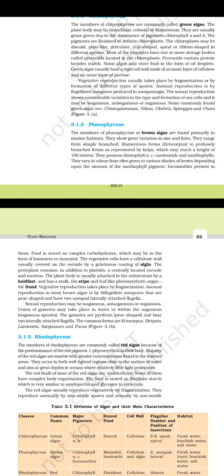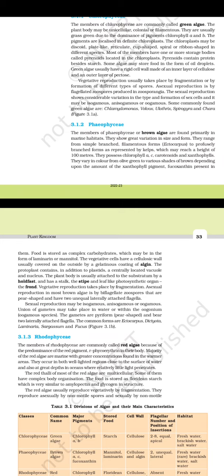They occur in both well lighted regions close to the surface of water and also at great depths in oceans where little light penetrates. The red thalli of most of the red algae are multicellular. Some of them may have a complex body organization.